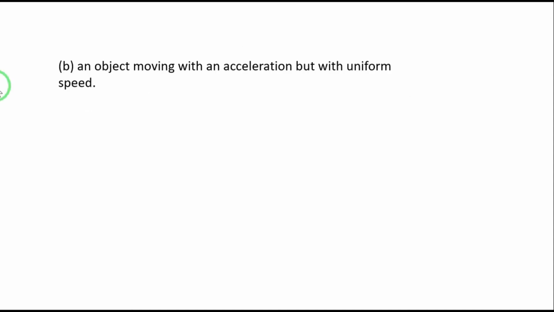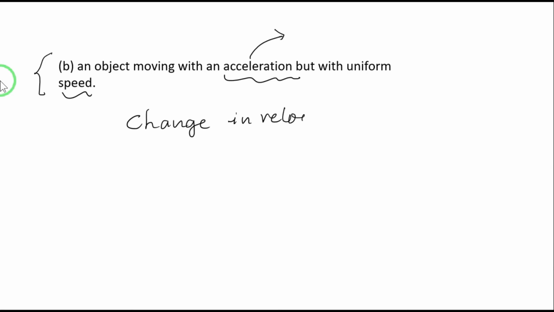We will go for the next sub question. And what is that next sub question? An object moving with an acceleration but with uniform speed. You know, acceleration is because of change in velocity. Change in velocity. So please remember this while we answer this question.